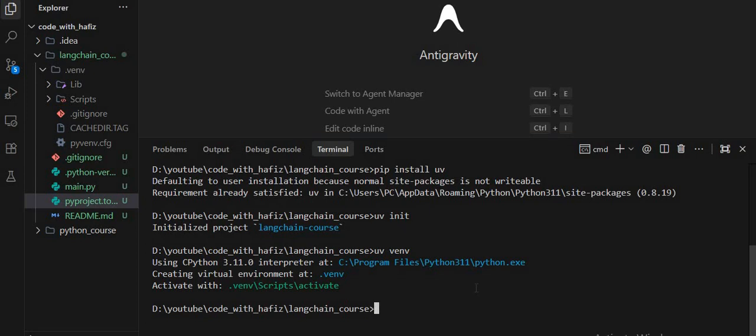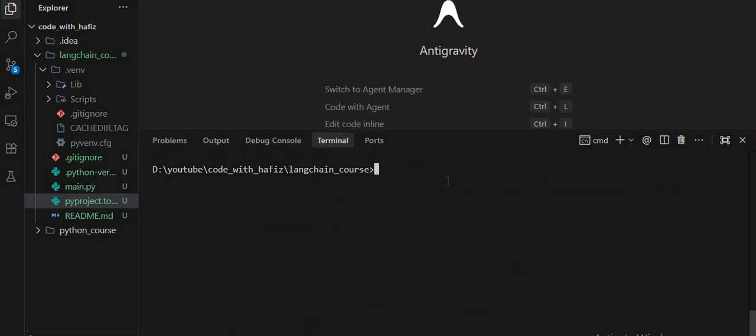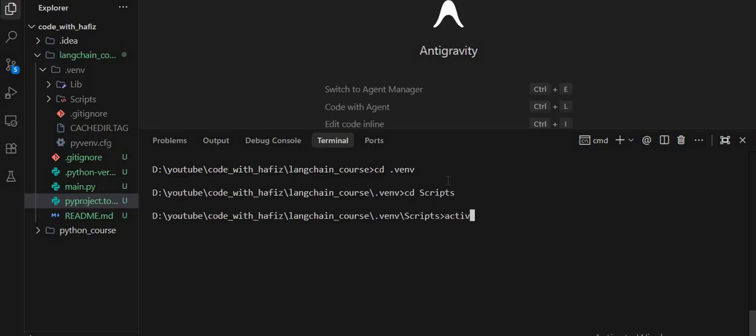Let me run .venv, scripts, and then activate. To activate the virtual environment, I just clear my terminal with the command cls. So here, cd .venv, inside this we have scripts, cd scripts. Here we will activate the virtual environment. As you see, I am getting langchain_course. So our virtual environment is activated successfully.